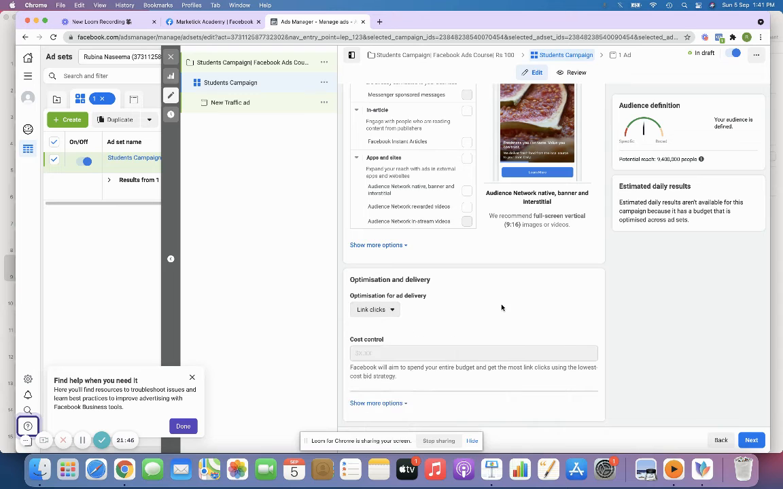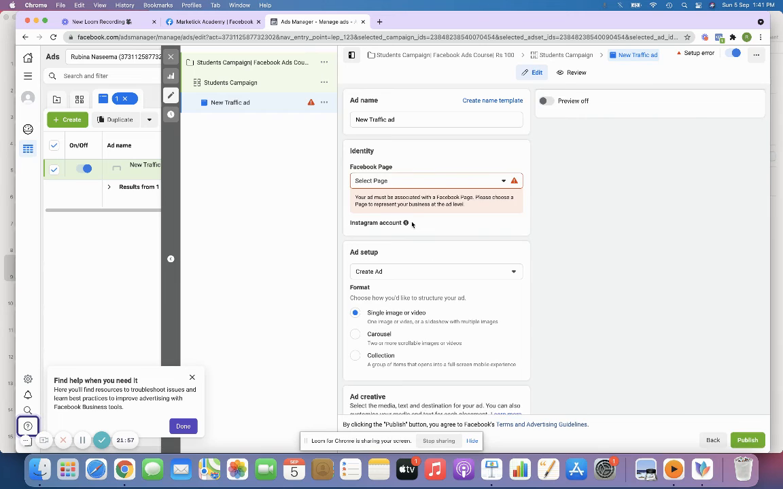And then budget optimization, what will be the goal? It will be link clicks. When you run a Facebook traffic campaign, the end goal will be link clicks, right? And then I'm just going next.